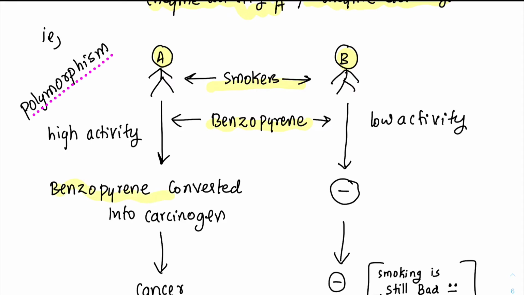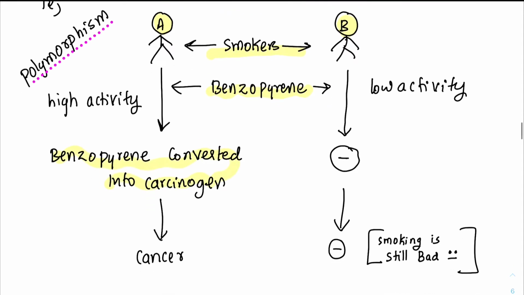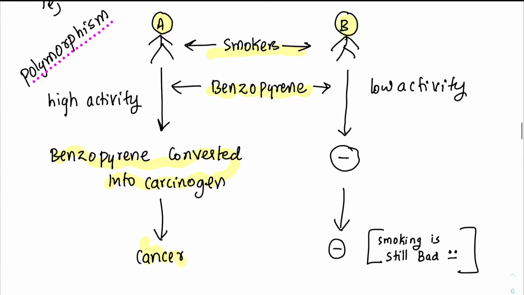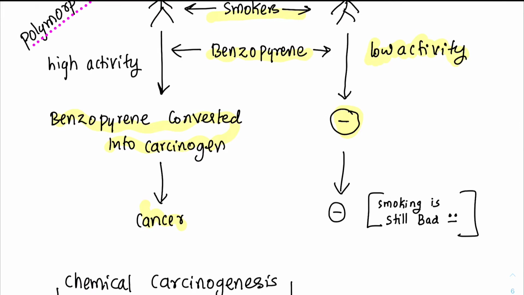So his benzopyrene is converted into a carcinogen and he gets a cancer. That's very sad, right? But person B is also smoking, but because he has a low activity genomic variant of P450, he is not getting a cancer, right? This is known as genetic polymorphism. But even if we don't get a cancer, or even if we miss the cancer, you should remember that smoking is still bad. Okay, don't smoke, please don't smoke. Now let's move on.